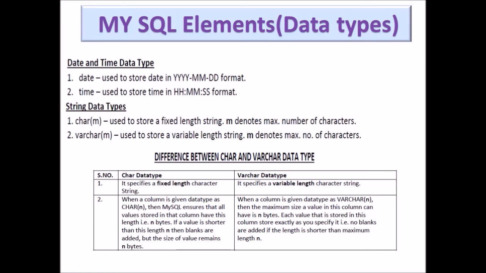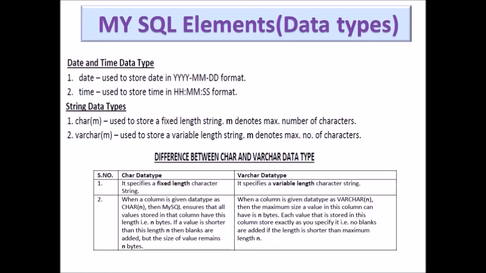And in terms of variable character, when a column is given data type as varchar n, then the maximum size a value in this column can have is n bytes. Each value that is stored in this column is stored exactly as you specify. That means no blanks are added if the length is shorter than the maximum length n. So this is the main difference between char and varchar. This question is also asked very frequently when we talk about data types.